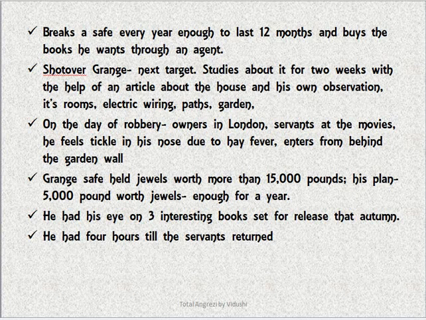The Grange safe held jewels worth more than 15,000 pounds. His plan was to rob at least jewels worth 5,000 pounds, which was enough to last him for a year and to buy enough books throughout that year. Now, he had his eye set on 3 interesting books that were set for release that autumn, and he had 4 hours till the servants returned. That was what he had.